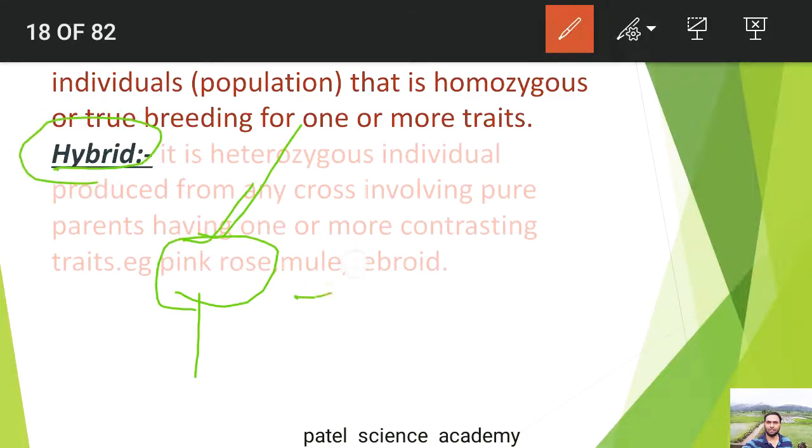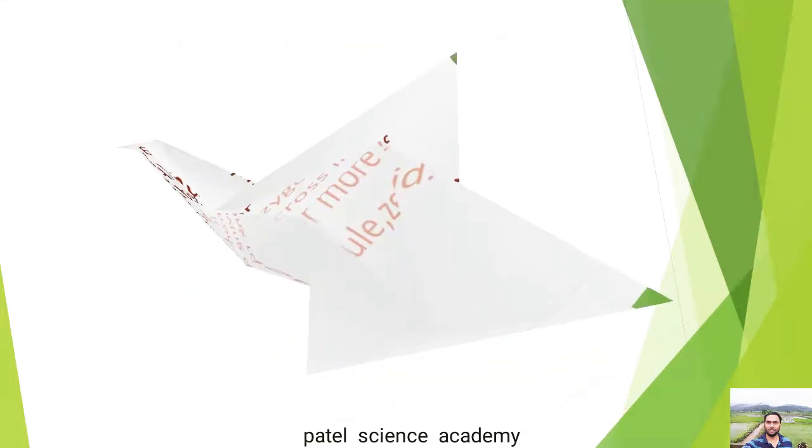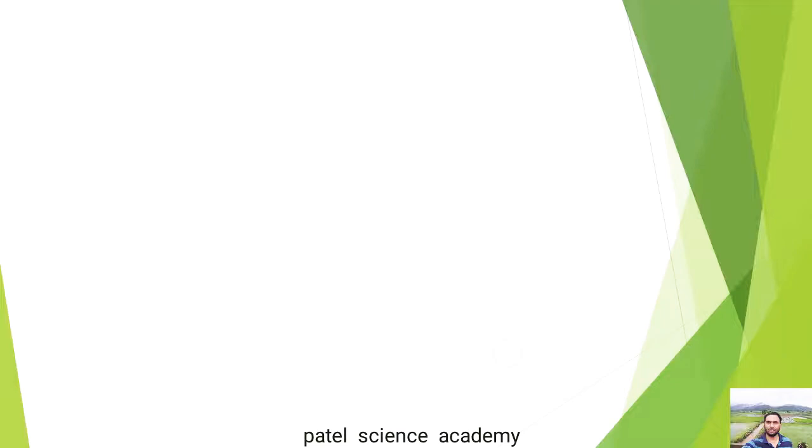Another example is the mule. The mule is the progeny produced by the donkey as one parent and the horse as another parent. So horse and donkey produce the mule. This mule is an example of a hybrid. So this is about the hybrid. I hope you have learnt about it.